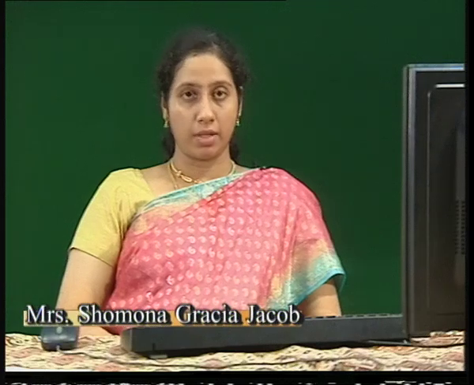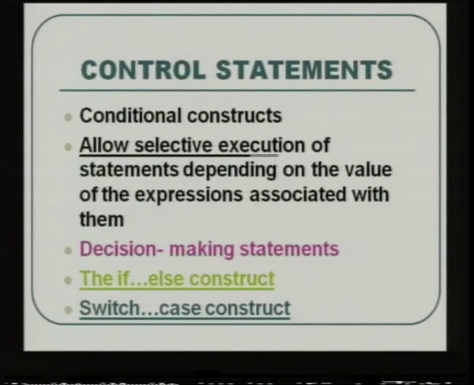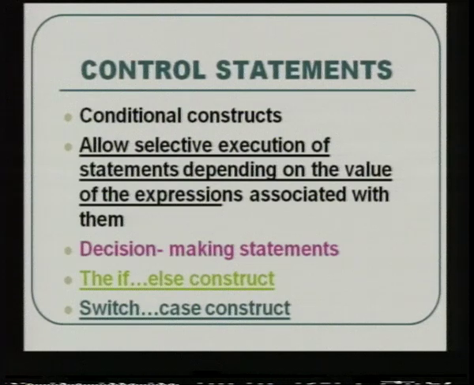Welcome back after the break. Next we move over to the control statements that are available in C++. What these control statements are, we have already seen in C. They are called conditional constructs, that is, based on whether a condition is true or false, a set of statements are either executed or not executed. So it is a selective execution of statements depending upon the value of the expressions associated with them.